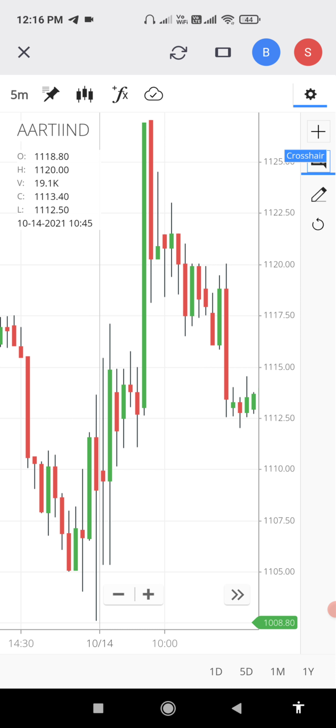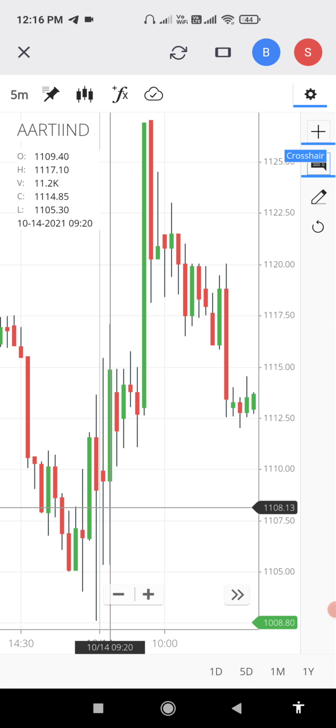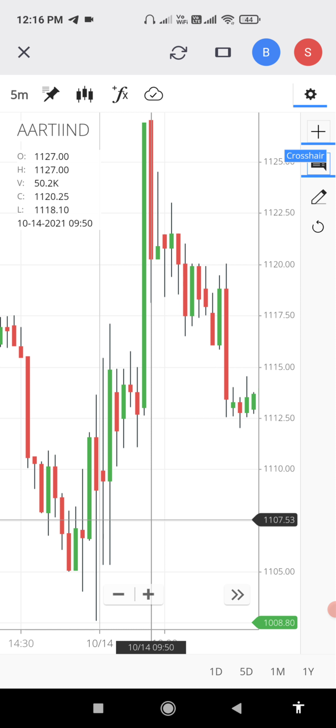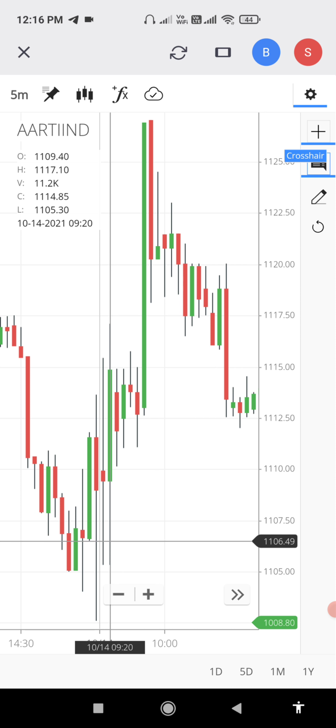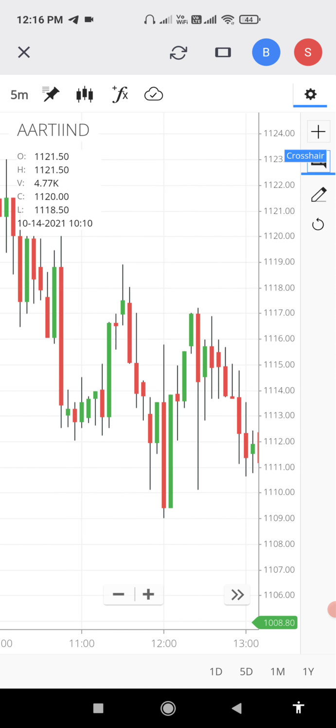See, this is the 14th 9:20 candle. After this candle's low, the stop loss is not hit. See the rally in this one candle, and this candle's low stop loss is not hit. That is very, very important.